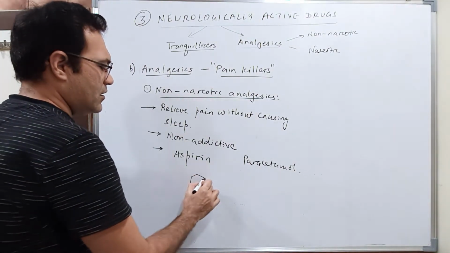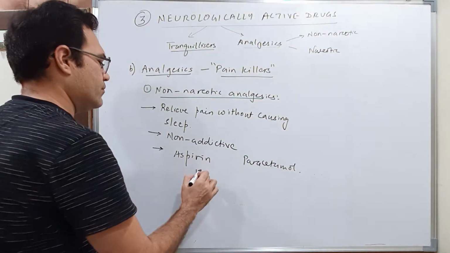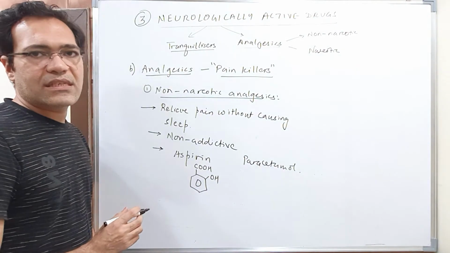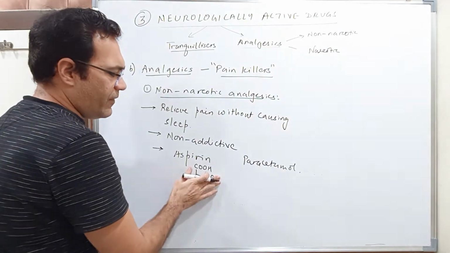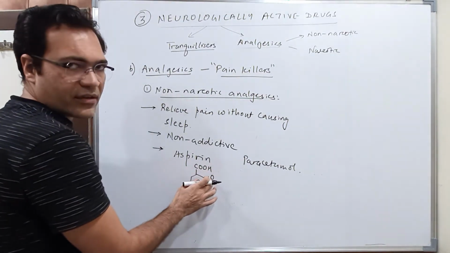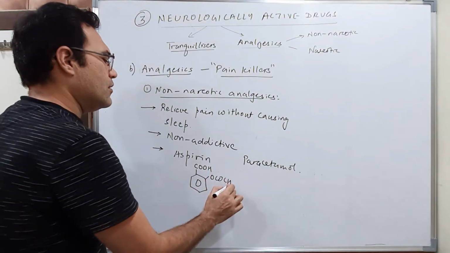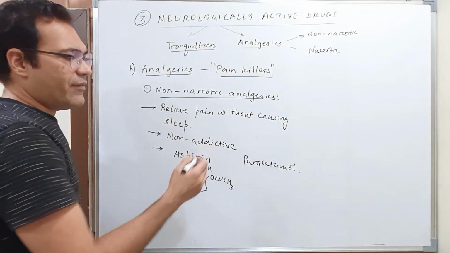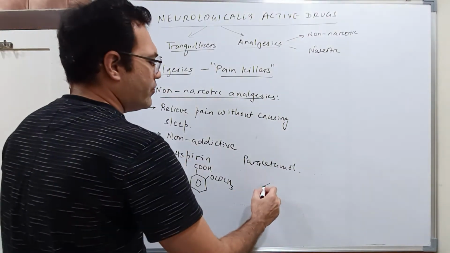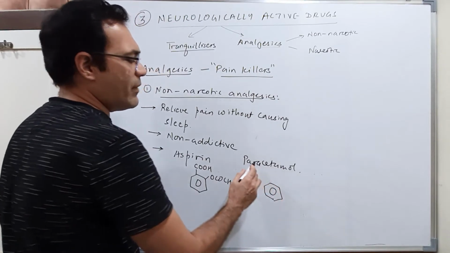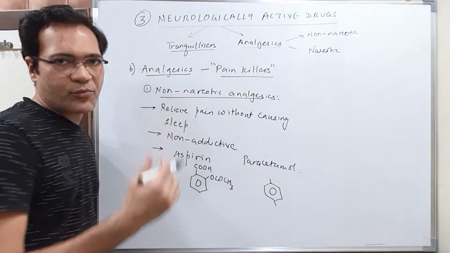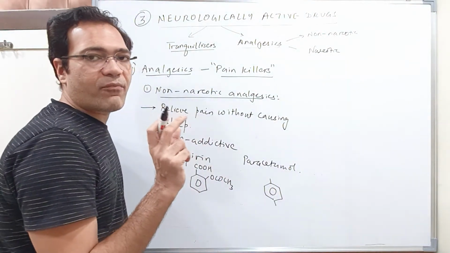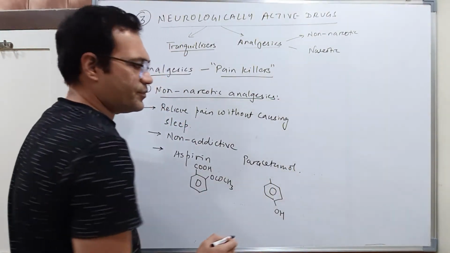See, this is salicylic acid. If I acetylate it here, if I put an acetyl group here, then it becomes aspirin. This is the structure of aspirin. Let us have a look at the structure of paracetamol. From the name itself I can make out para, so there have to be groups on the para positions. All is taken from phenol, so I'll put OH.